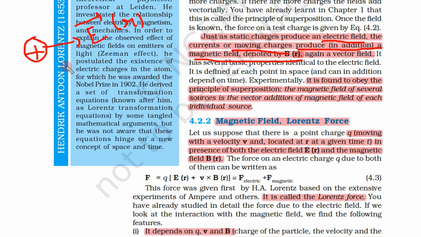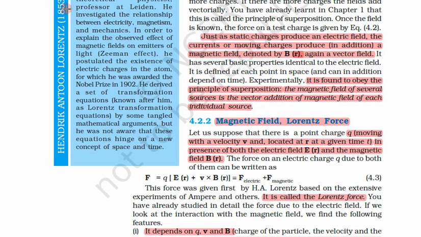Similarly, if this charge is static, that means its velocity is 0, so there is only electric field. But if this charge is moving, its velocity is not 0, so it will produce two types of fields, electric field as well as magnetic field. So remember, electric field is shown by E and magnetic field is shown by B. So a static charge, that means a stationary charge, produces only electric field. A moving charge produces both electric and magnetic field.